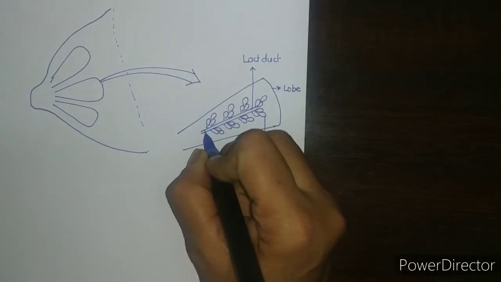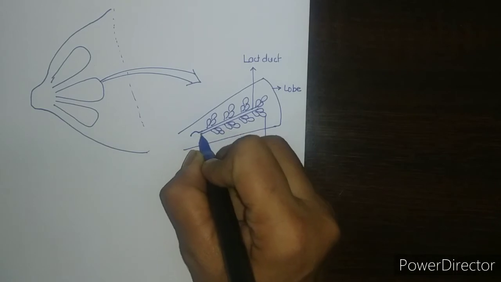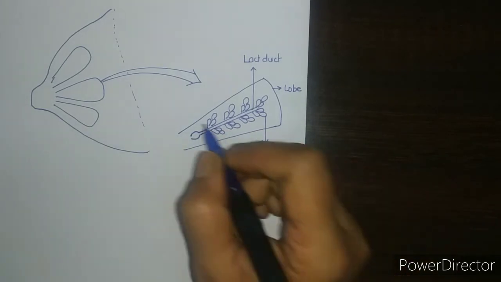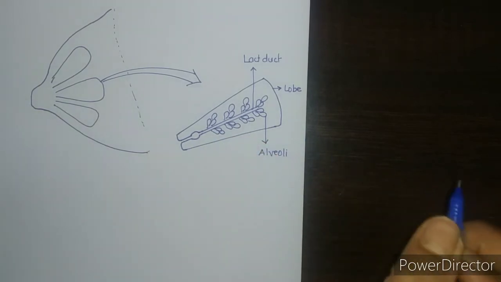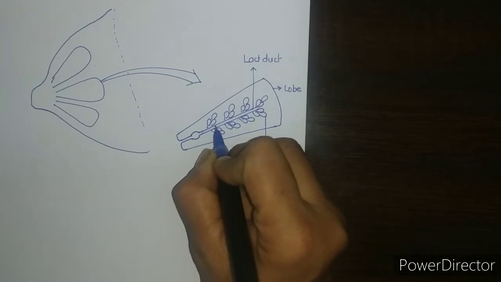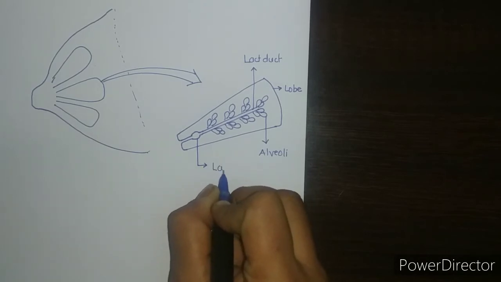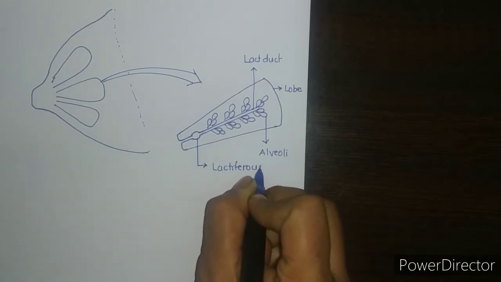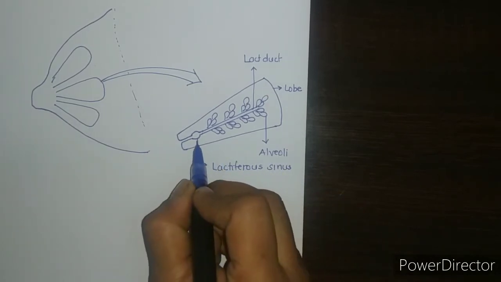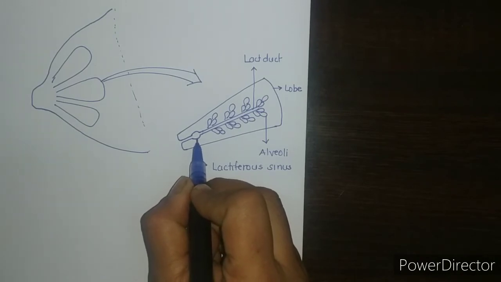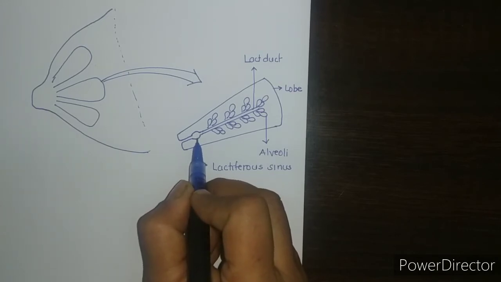Each lactiferous duct converges towards the nipple, forms a dilatation called the lactiferous sinus and finally opens into the nipple. This lactiferous sinus, the proper function of it is not known, but it may act as a reservoir of the milk.